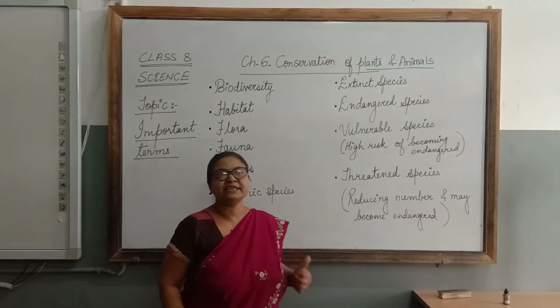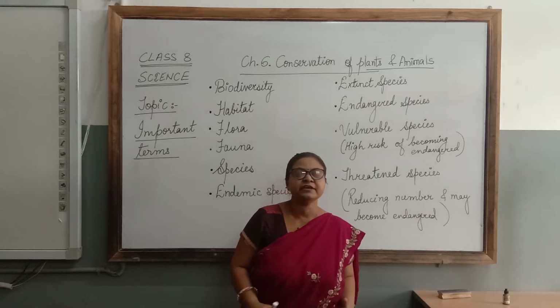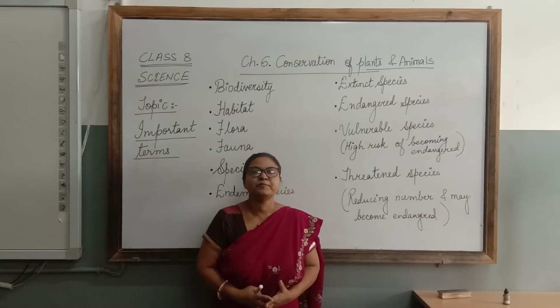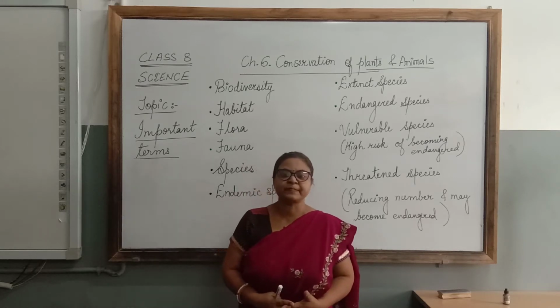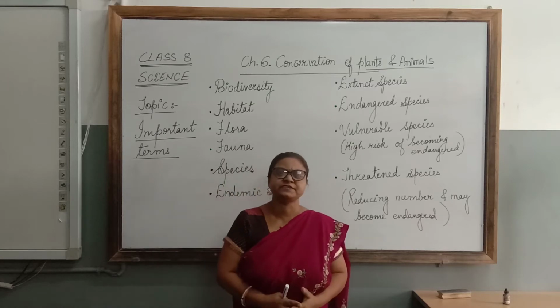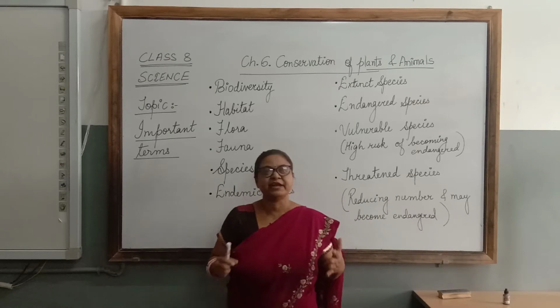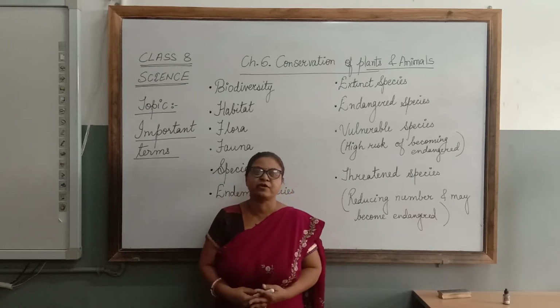Here bio means life and diversity means differences. Our earth is full of different types of plants and animals, microorganisms and so many different species. So biodiversity means the variety of plants and animals found around us.